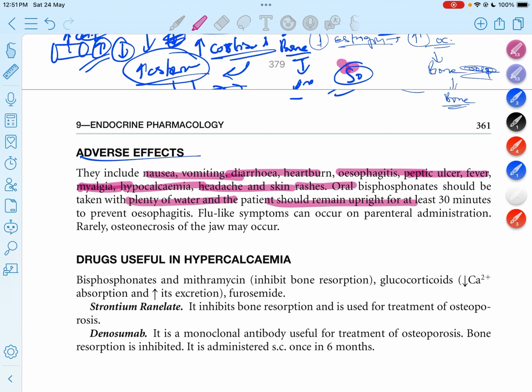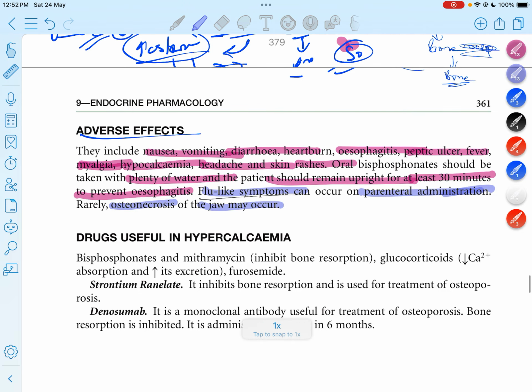Patients should remain upright for at least 30 minutes to prevent esophagitis. Flu-like symptoms also occur with parenteral drugs, and rarely osteonecrosis of the jaw may occur. So these are some adverse effects.